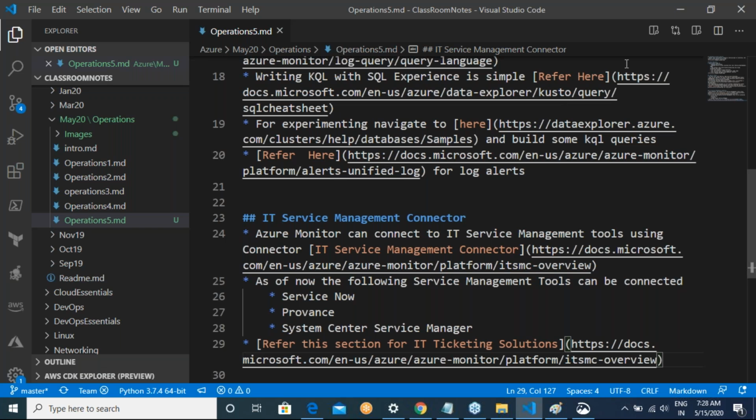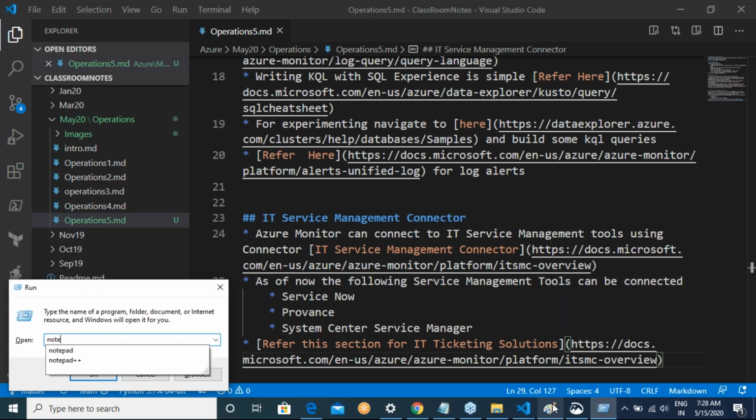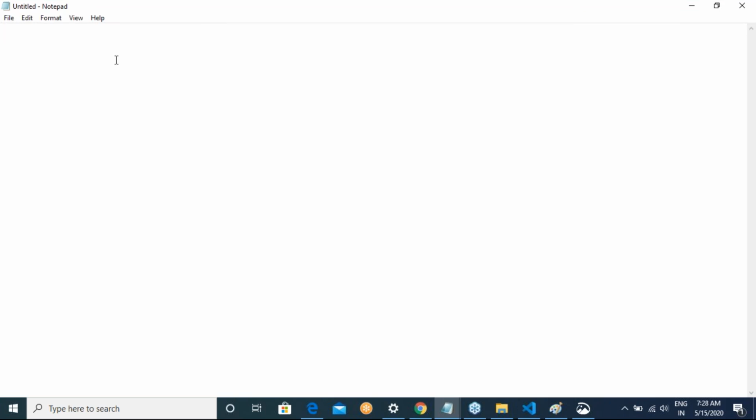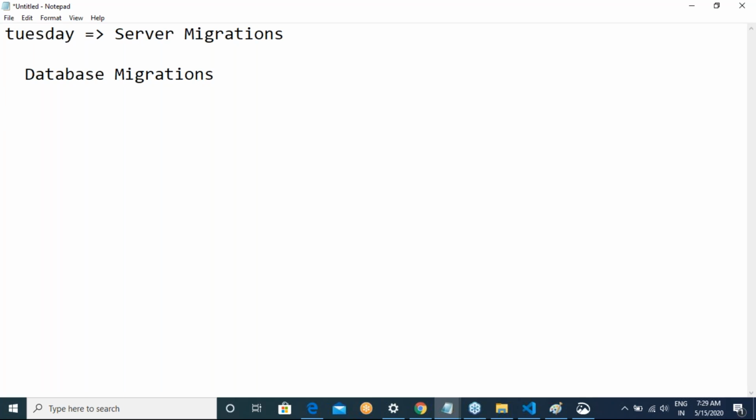Tomorrow and the day after tomorrow we have full DevOps classes. From Tuesday onwards, we will be starting server migrations, then database migrations, then ARM templates, and then Azure Blueprints.